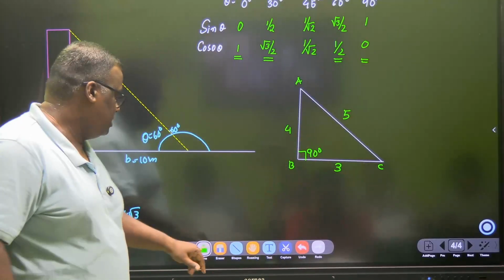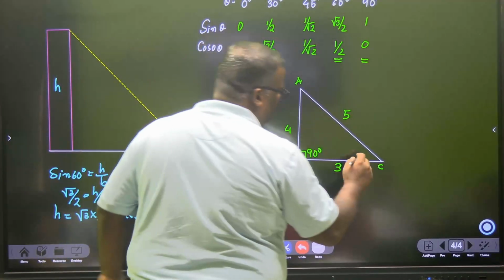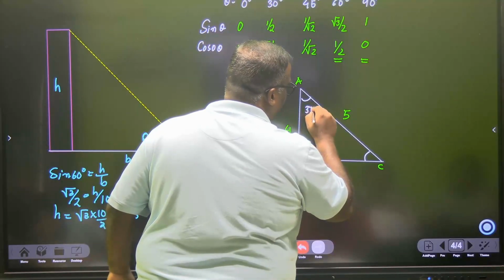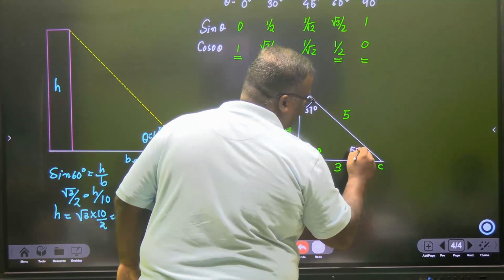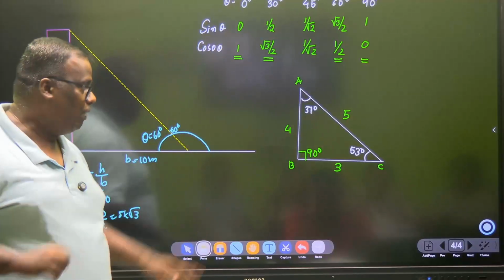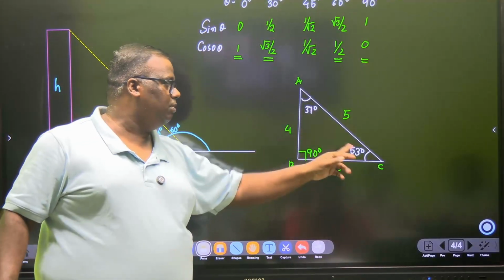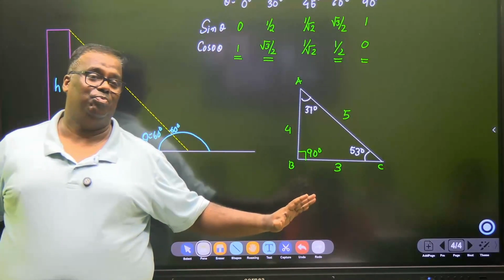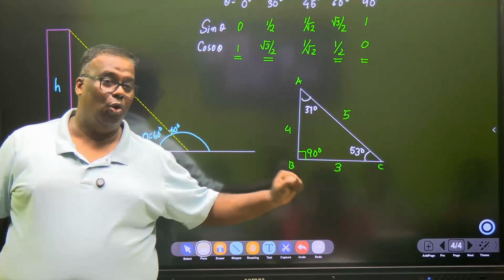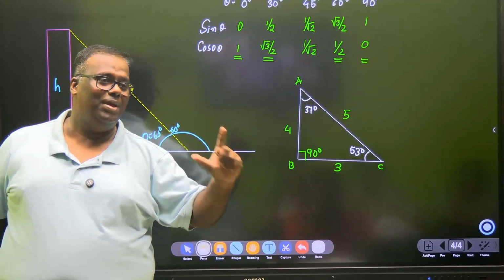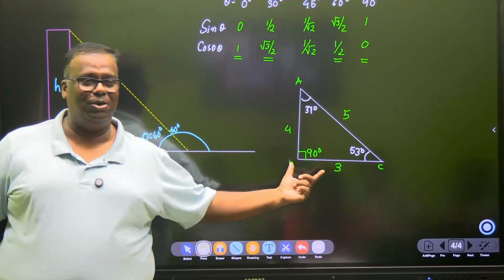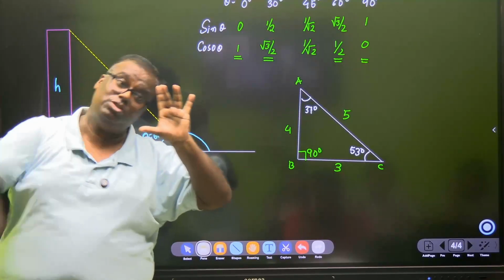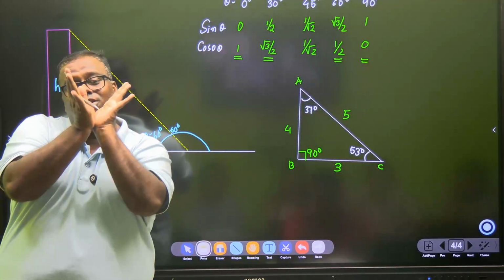This is a unique combination in which this angle will be 37 degree and this will be 53 degree. A 3, 4, 5 triangle can be constructed with 37, 53 and 90. It has to be, it is written in stone. You can go home and make one right angle triangle with how much? 3 centimeter, 4 centimeter. If you are correct, then the hypotenuse has to be 5 centimeter. Otherwise, your angles are not 90.